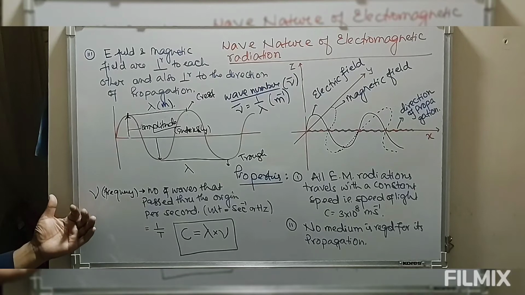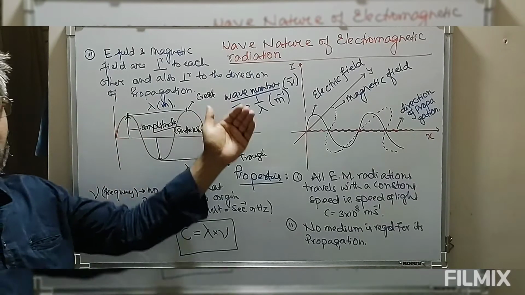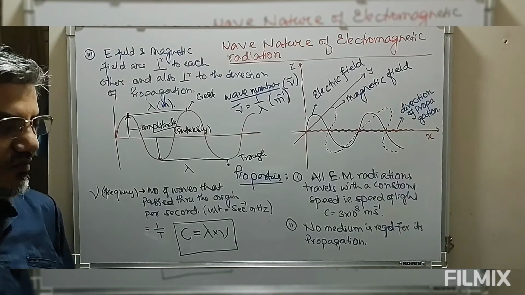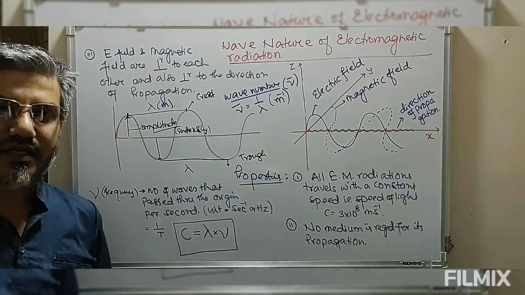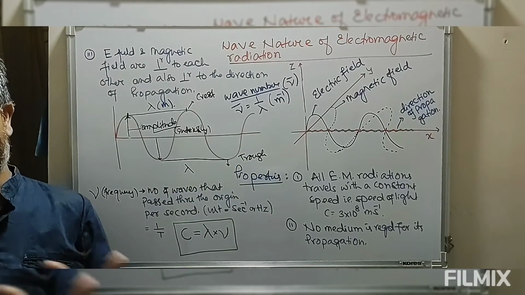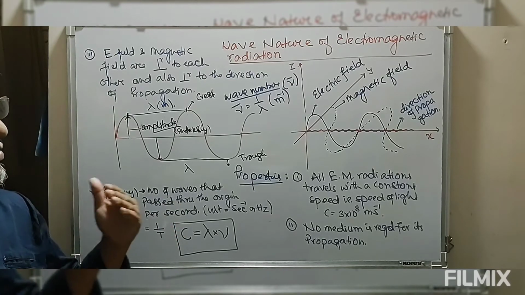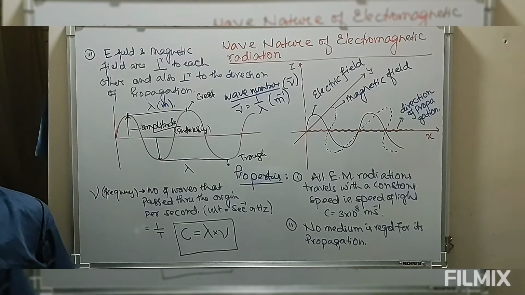Instead of wavelength, sometimes wave number is used, which equals 1 by wavelength. Now we have different types of electromagnetic radiation. These are arranged in increasing order of wavelength or decreasing order of frequency. This arrangement of electromagnetic radiation in order of their frequencies or wave number constitutes the electromagnetic spectrum.